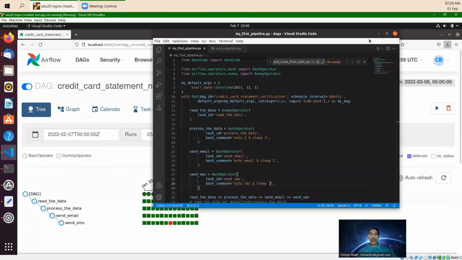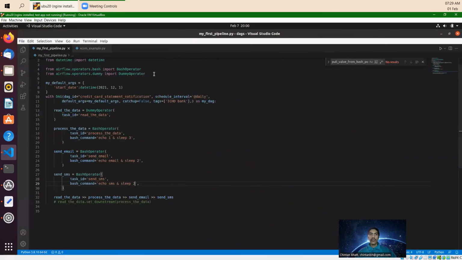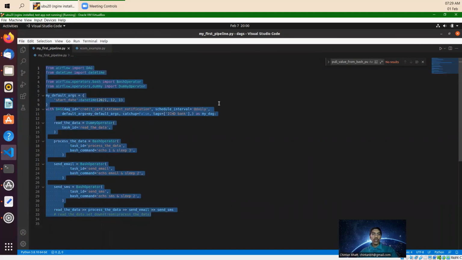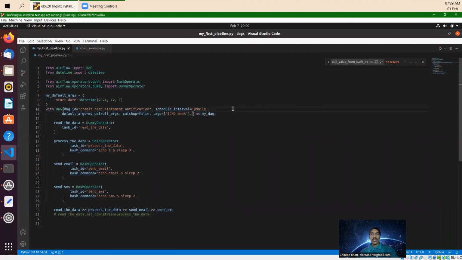Here in Visual Studio Code, we have written the code for our DAGs. So this is read the data, process the data, send email, and send SMS. It's just simple basic code, and we'll understand it in our next session.